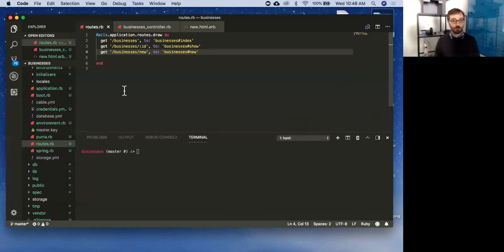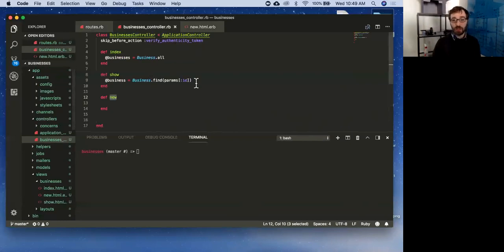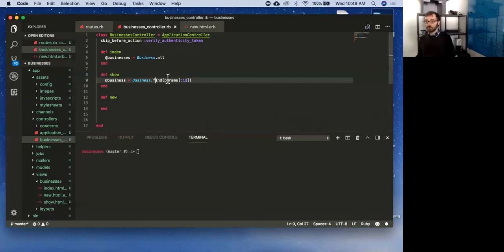Yes. Nice job, John. So remember here, we are saying that when we hit this route, we're expecting to see businesses/anything, really. We know it's going to be an ID, and so we anticipated that here. We're saying I'm going to get a number. Find only takes a number, so we're saying that's going to work.